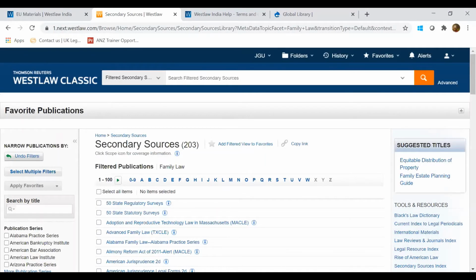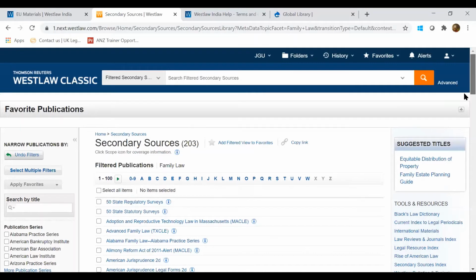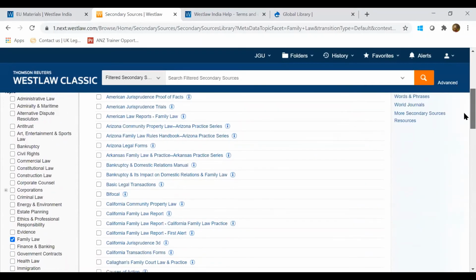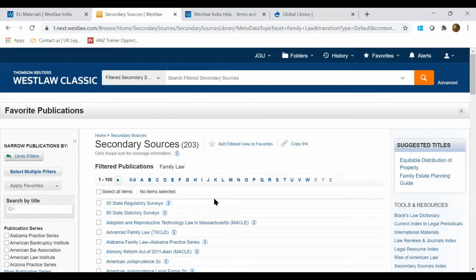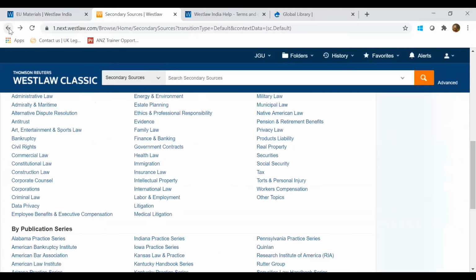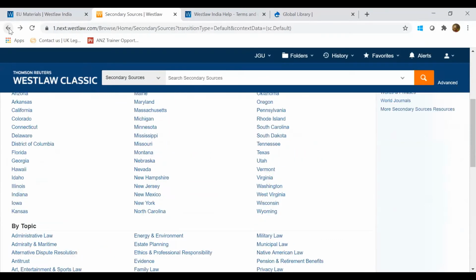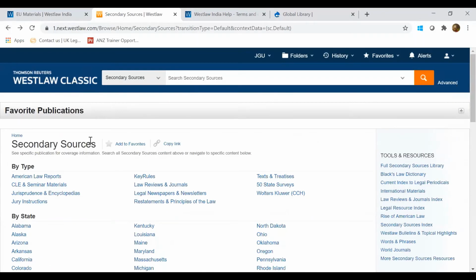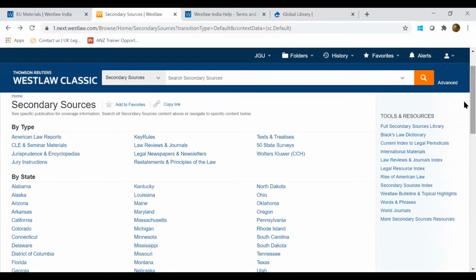So these are the resources which will be available for me, and these are all for US. We've got around 200 journals related to family law. So this is how you can select a particular practice area and find the journals you're looking for in that area. And if you wish to see the journals covered across the world, on the secondary sources tab, on the right hand side, there's a tools and resources tab which gives access to the full secondary sources list.